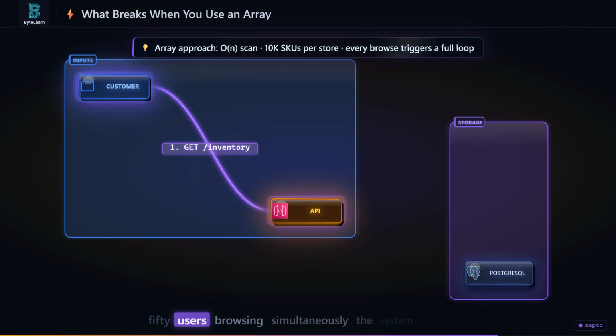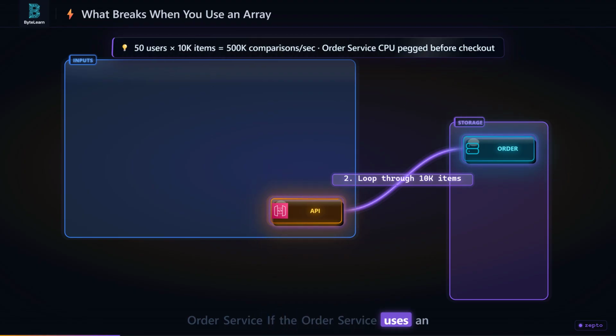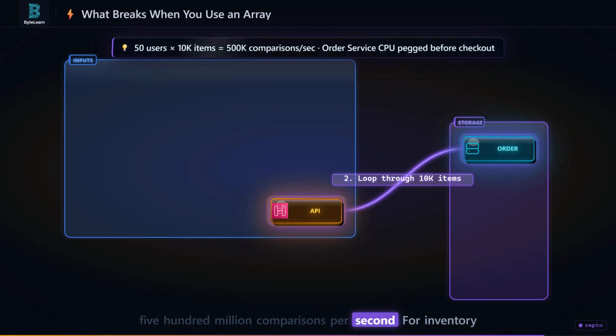With 50 users browsing simultaneously, the system runs 500,000 comparisons per second before a single order is placed. The API gateway routes to the order service. If the order service uses an array, it loops from index 0 to index 9999 for every single request. Every customer browsing triggers a full loop. At Zepto's traffic, 50,000 concurrent users during peak hours, the order service is running 500 million comparisons per second for inventory, before a single rupee changes hands.